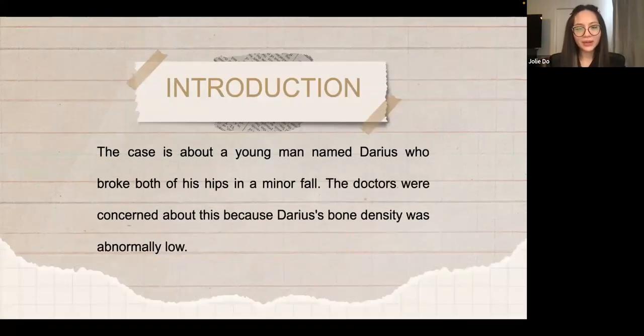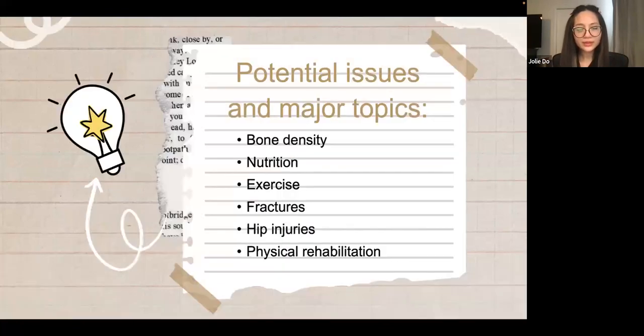So we talk about the bone density case research presentation. The case is about a young man named Darius who broke both of his hips in a minor fall. The doctor was concerned about this because Darius' bone density was abnormally low. Potential issue and major topic: bone density, nutrition, exercise, fracture, hip injuries, and physical rehabilitation.